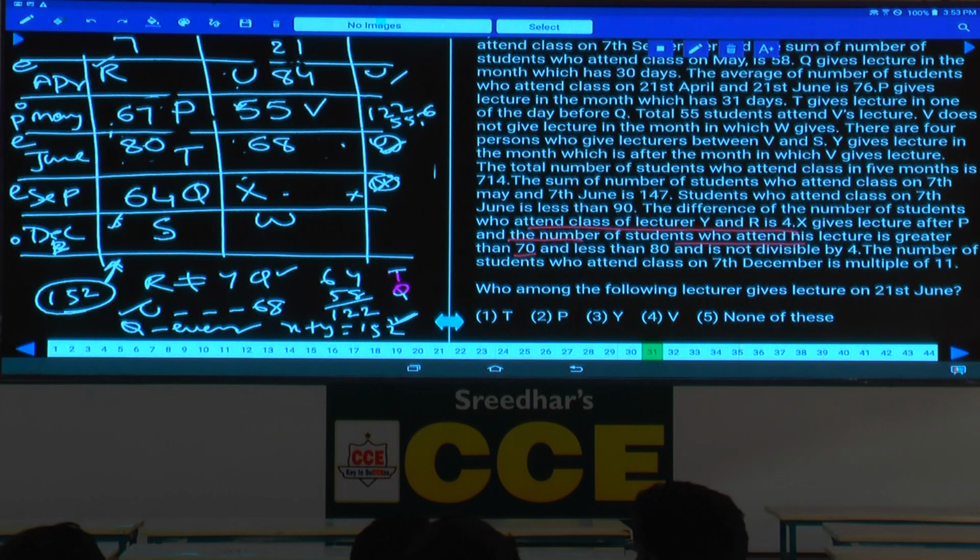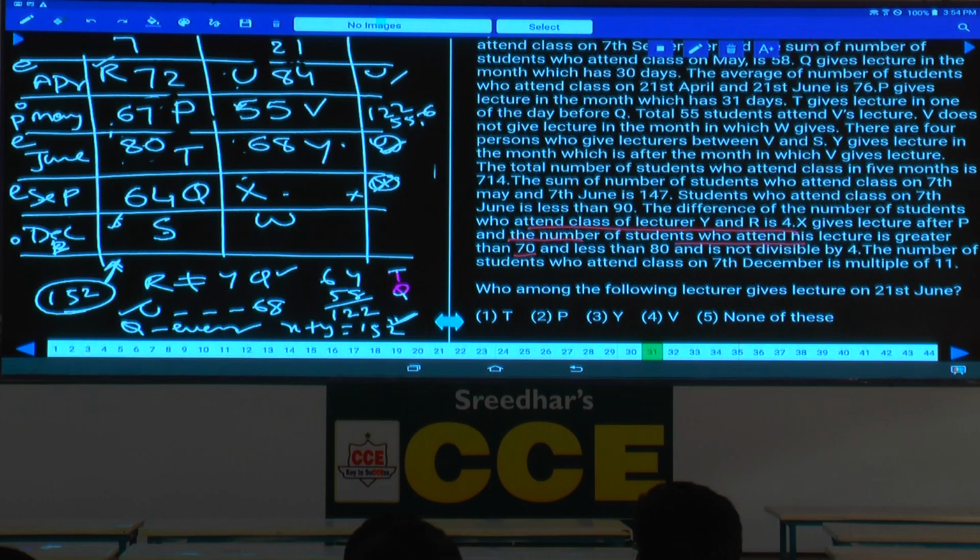Good. Now this is Y. Done with this one? If this is Y, now the difference between R and Y is 4. R and Y is 4 means if Y is 68, R will be how much? Either 72 or 64, 2 possibilities, isn't it? But 64 is not possible because Q is already 64. Hence it must be 72.